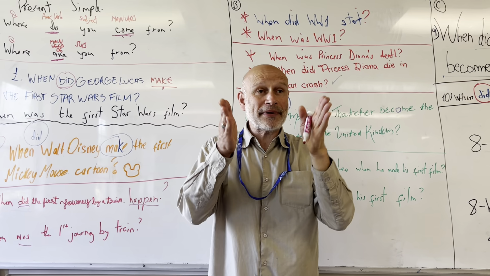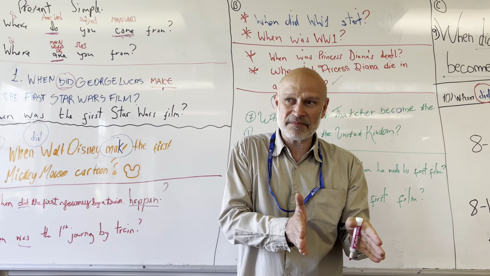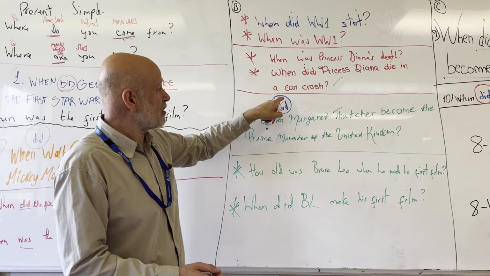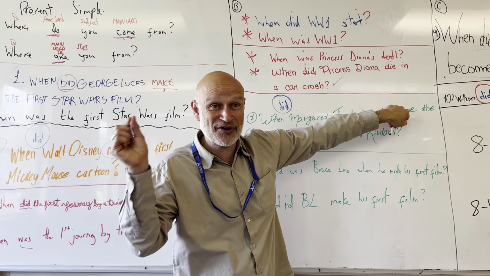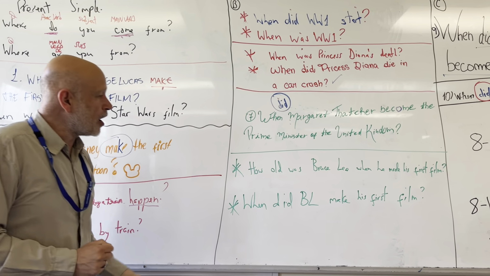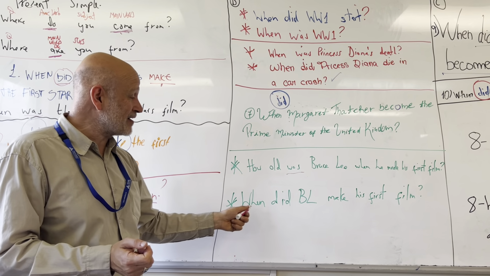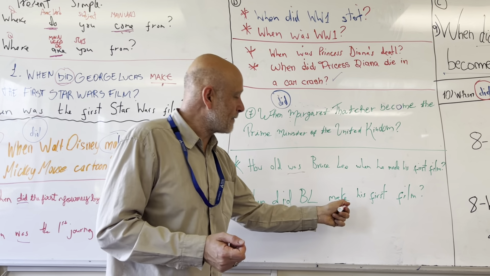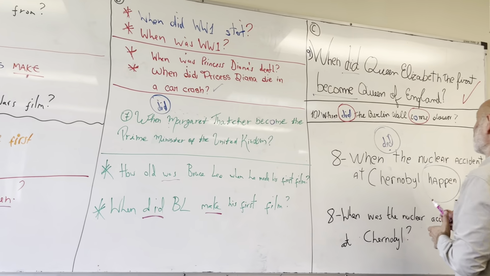Remember, become is the infinitive, became is the past simple. So we need the auxiliary verb do, and then we need the present simple first person, always. How old was Bruce Lee? Using the verb to be. Or when did Bruce Lee make? Did and make.